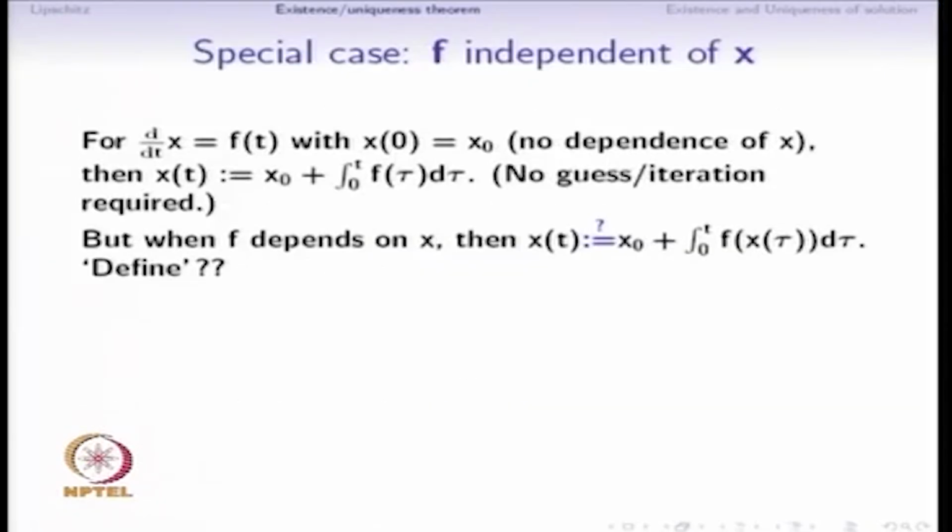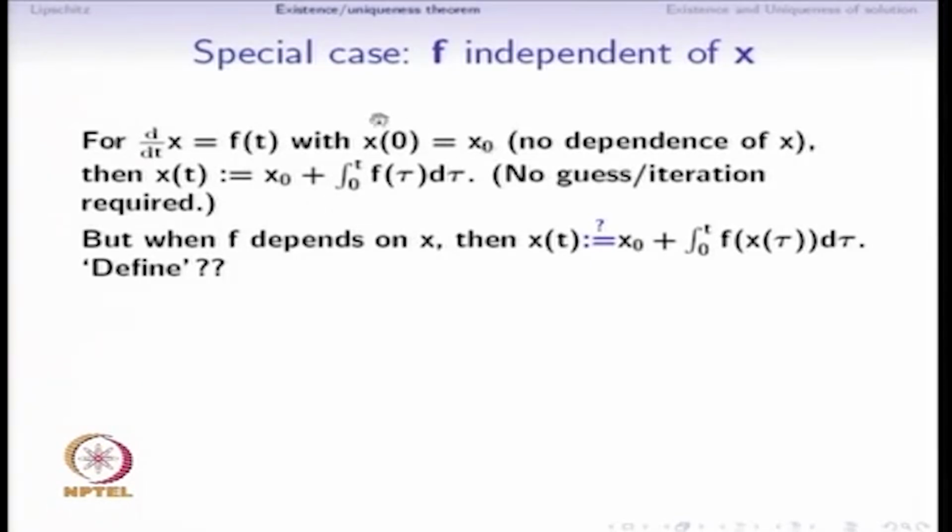So we will first see the special case when f is independent of x. Maybe f is allowed to depend on time. Here we will assume that f is a function of time explicitly and there is no dependence on x. So consider this differential equation, d by dt of x is equal to f of t, with this initial condition x naught.